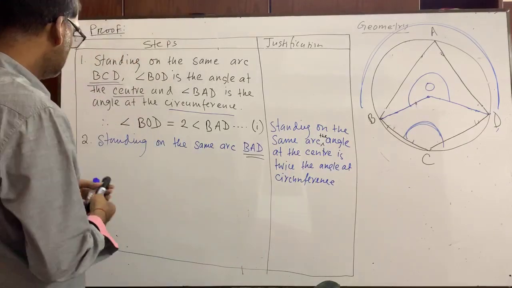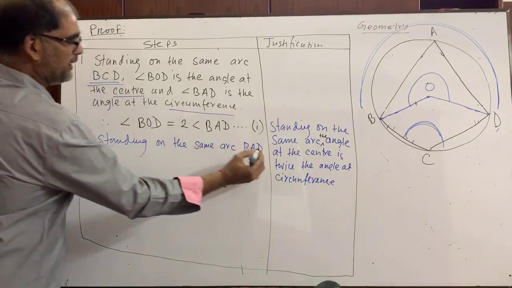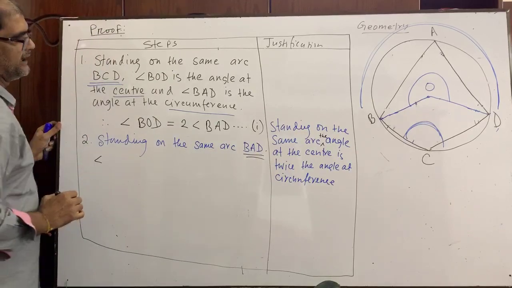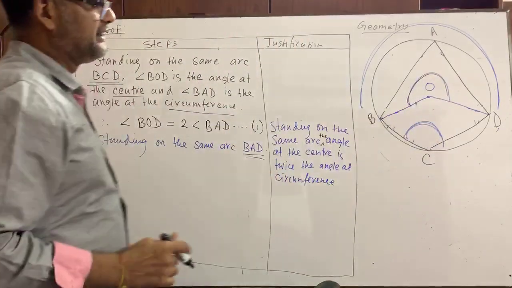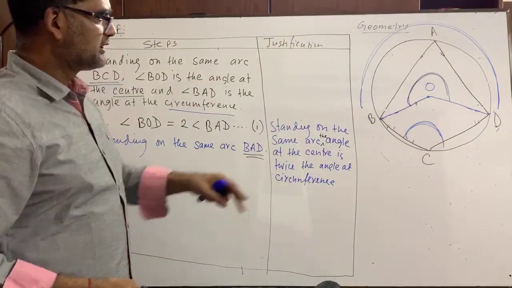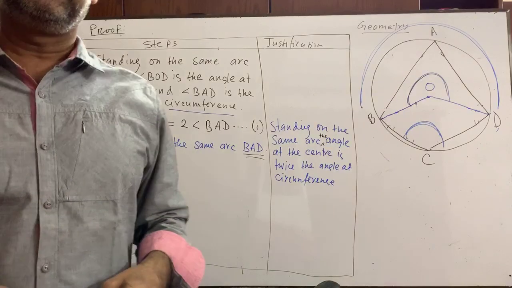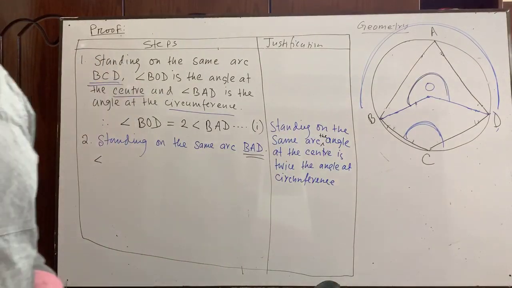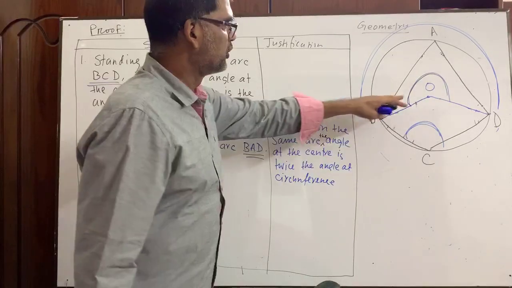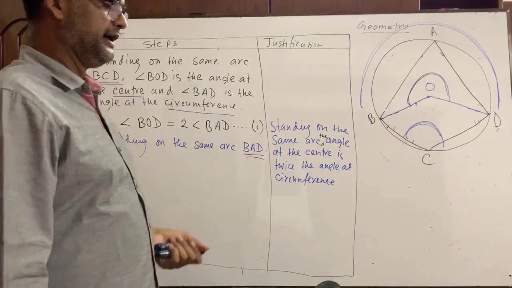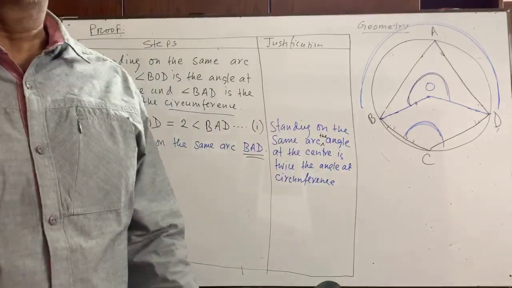Okay, now we can write angle BAD, comma, angle. What is the angle at the center? Again, angle BOD. But my dear students, when I mentioned this angle, I also wrote BOD. Now this is also BOD. But is it possible to write down? There must be some difference. You know what is the difference? This angle is definitely more than 180 degree, but less than 360 degree. The angle which is more than 180 degree but less than 360 degree is called reflex angle.